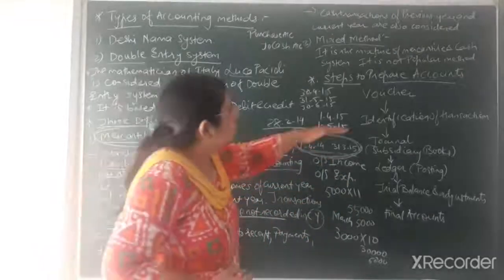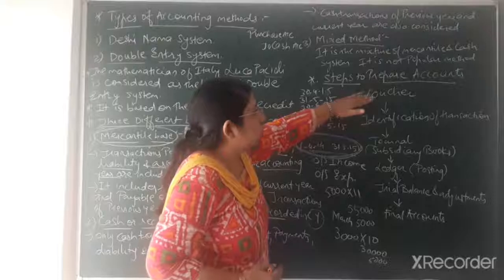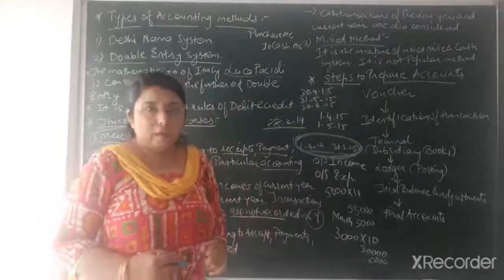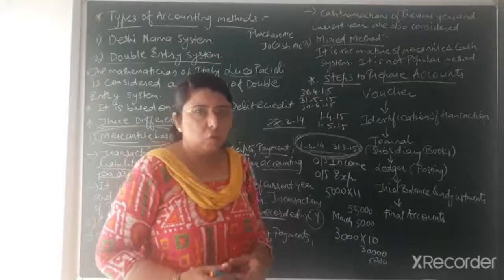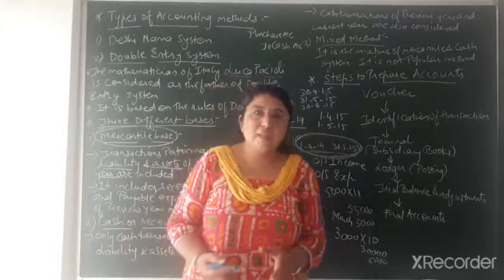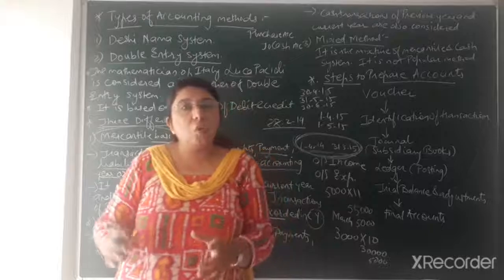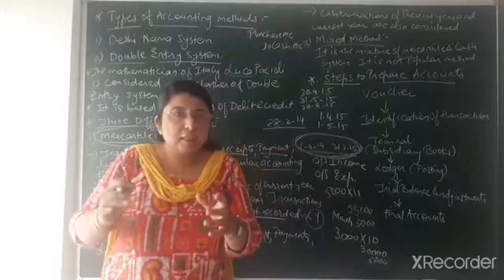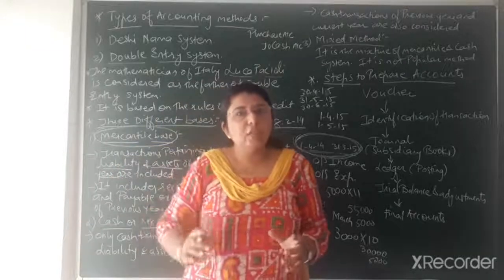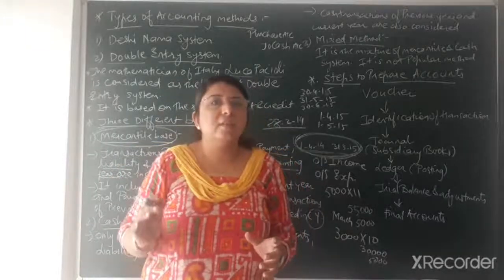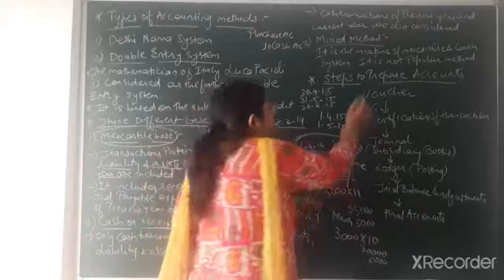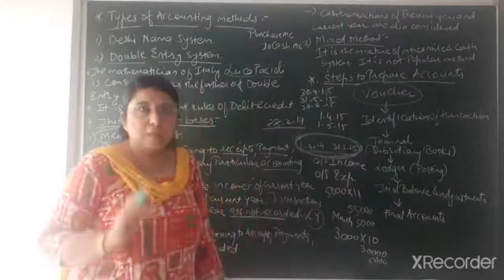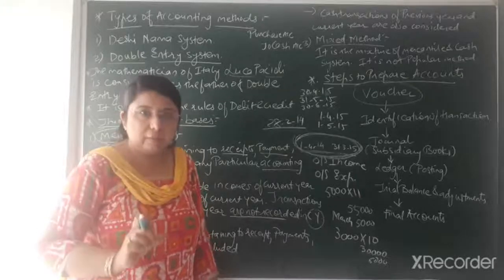So the first step towards preparation of books of accounts is the voucher. A voucher is a written document. Whenever you go to purchase goods, you ask for a receipt. In the same way, the seller also gives you a receipt for the goods that you have purchased. So it is a written record of whatever transactions have taken place in the business. The books of accounts are prepared on the basis of the voucher, the receipt, the bill that you are getting.